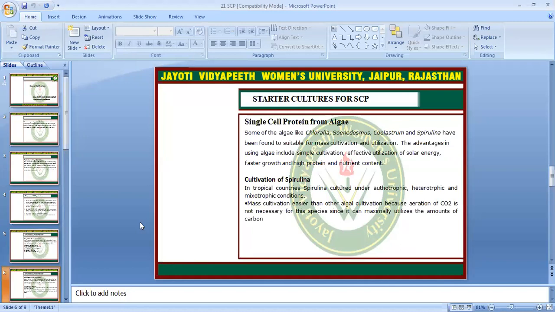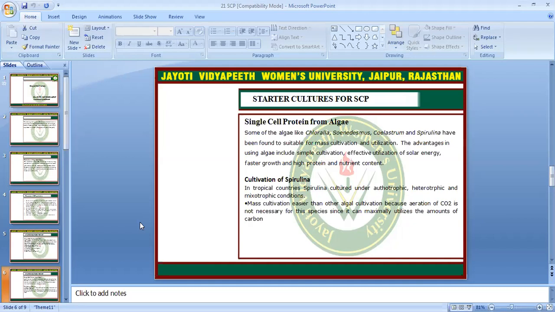Some algae like Chlorella, Scenedesmus, and Spirulina have been found to be suitable for mass cultivation and utilization. The advantages of using algae include simple cultivation, effective utilization of solar energy, faster growth, and high protein and nutrient content. So we can isolate single cell protein from algae, and Spirulina is the more important one.